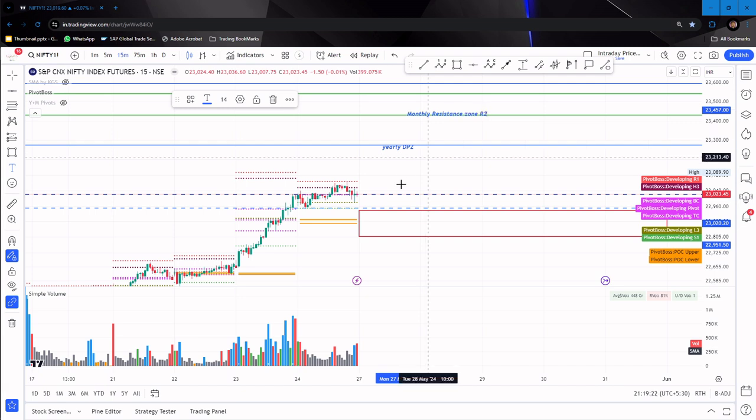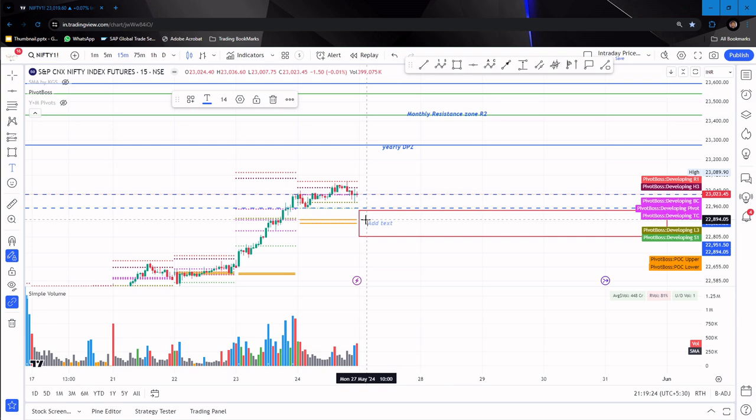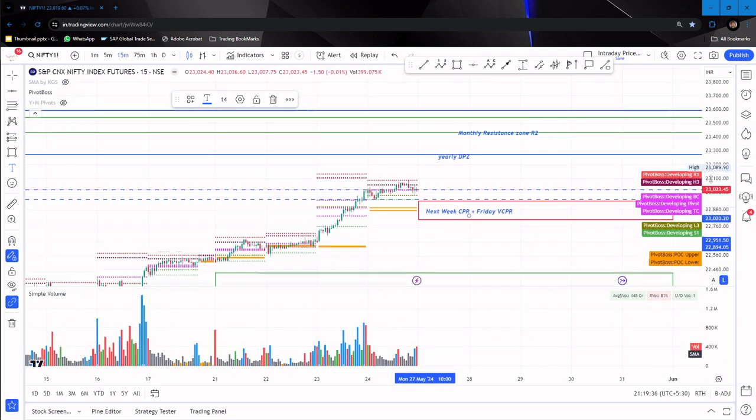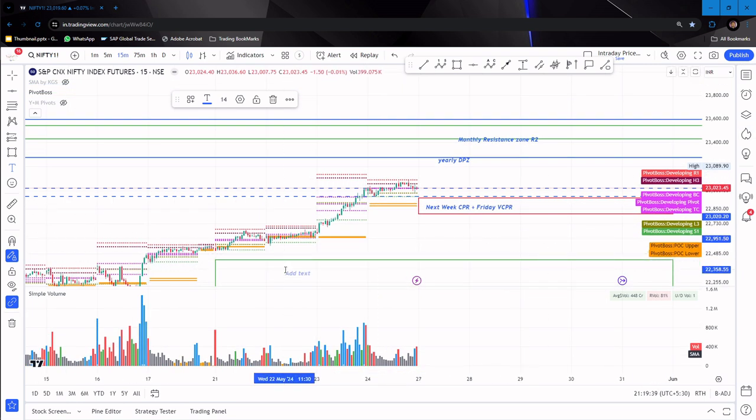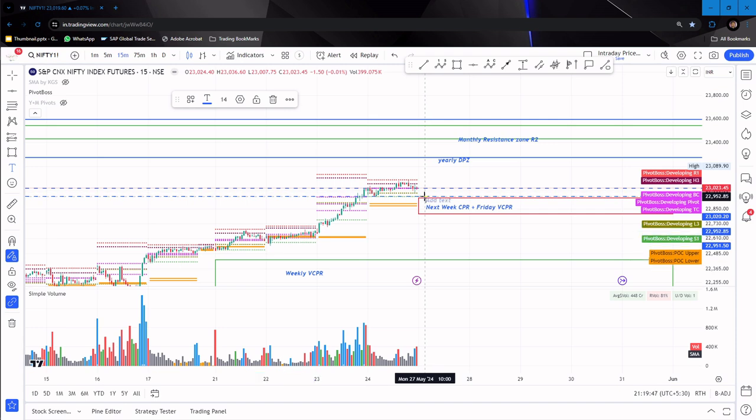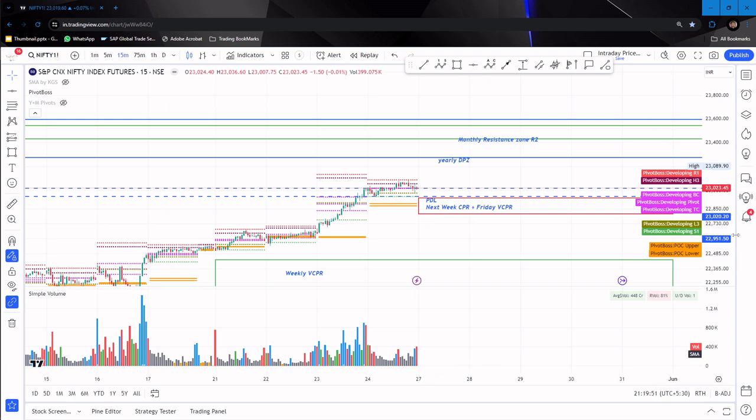This is nothing but the weekly, current next week CPR plus Friday's virgin CPR, and this is called the weekly virgin CPR. Clear? And this single line is there, right? And that is called the previous day low. Clear? I think we are done now.